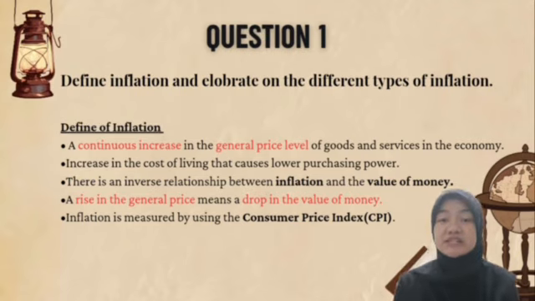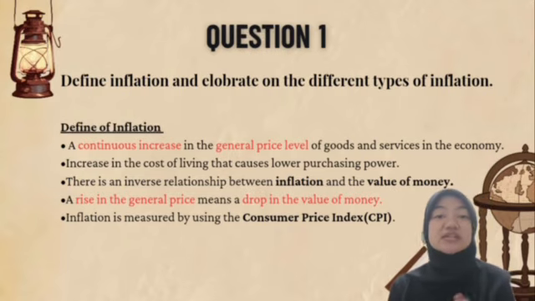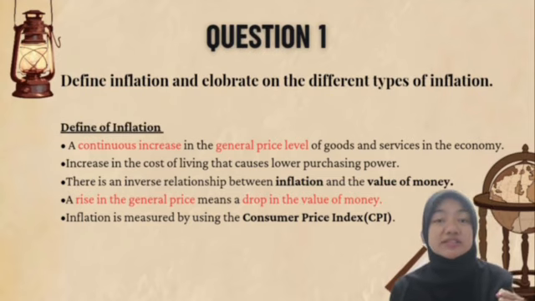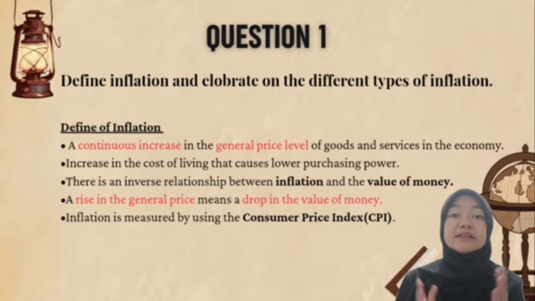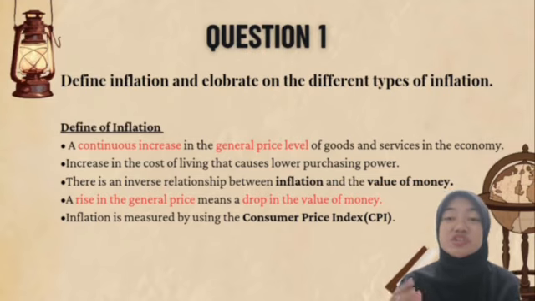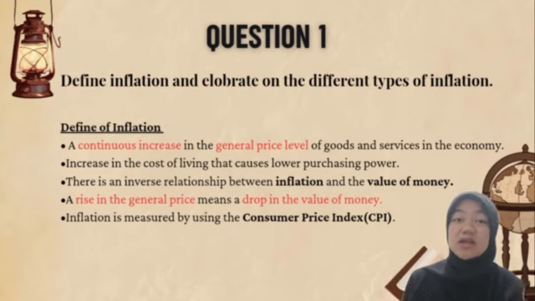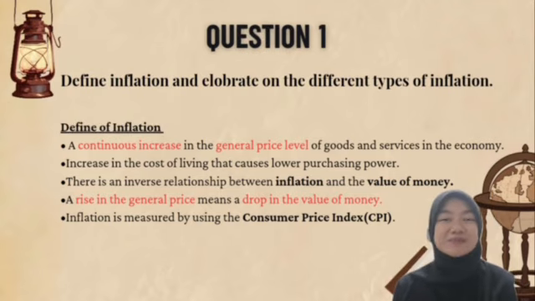So, question number 1 is: define inflation and elaborate on the different types of inflation. What is inflation? Inflation is a continuous increase in the general price level of goods and services in the economy, an increase in the cost of living that causes lower purchasing power. Other than that, there is an inverse relationship between inflation and the value of money. A rise in the general price means a drop in the value of money. Inflation can be measured by using the Consumer Price Index or CPI.